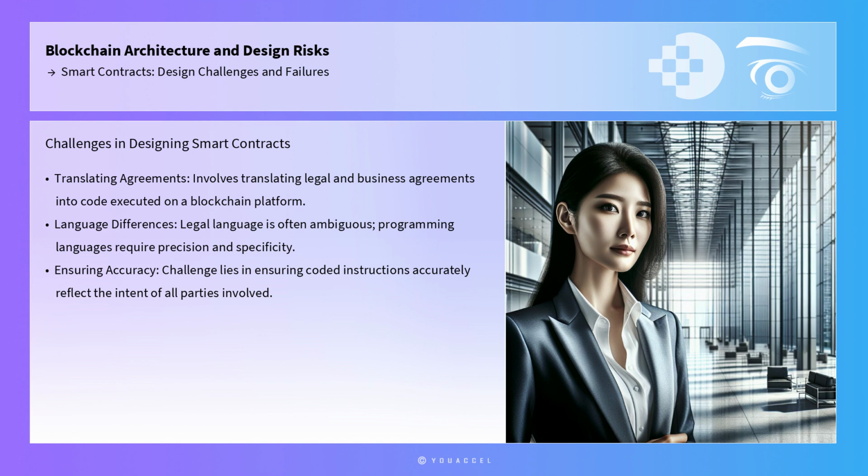Designing smart contracts involves translating legal and business agreements into code that is executed on a blockchain platform. This translation is fraught with complexities due to the inherent differences between legal language, which is often ambiguous and open to interpretation, and programming languages, which require precision and specificity. The challenge lies in ensuring that the coded instructions accurately reflect the intent of all parties involved and that they perform as expected under all possible scenarios.